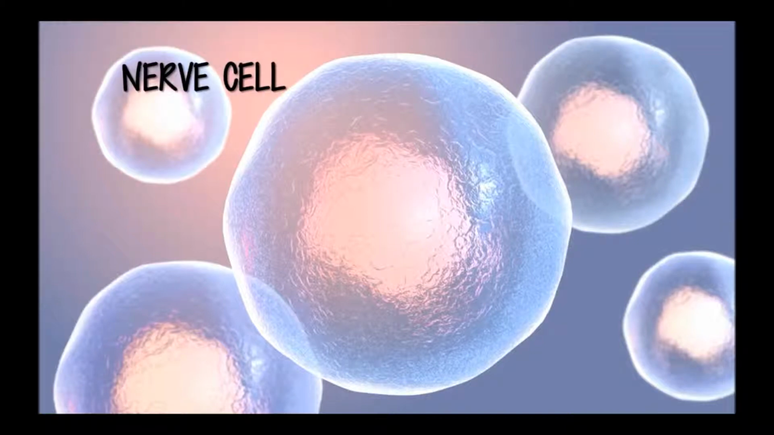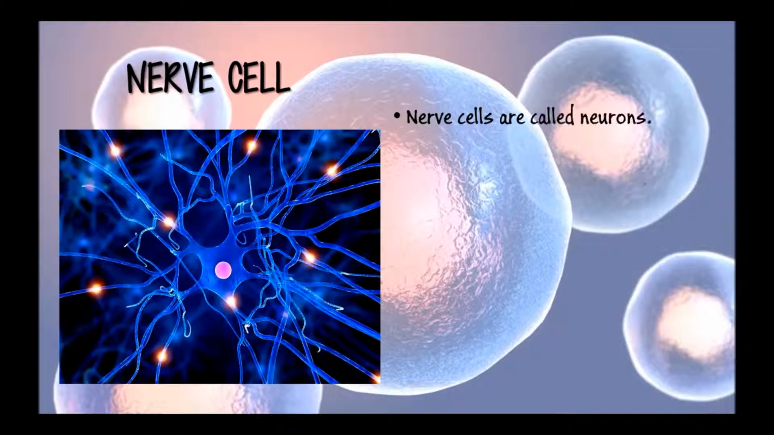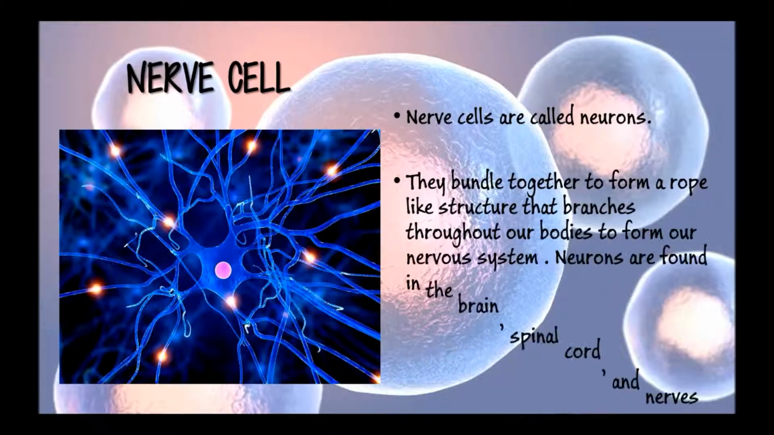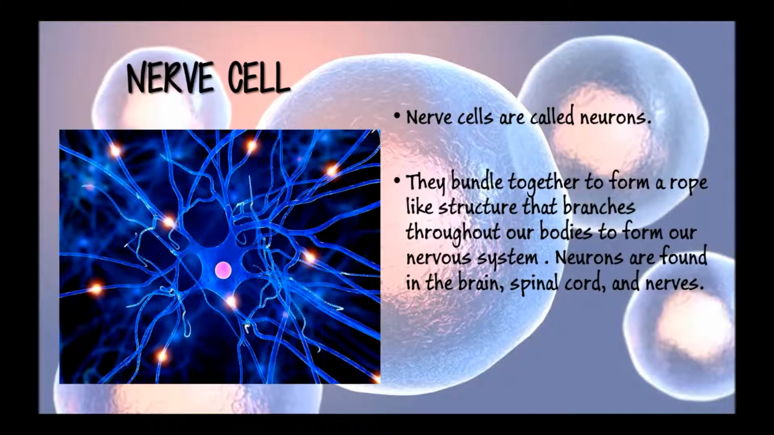Nerve cell. Nerve cells are called neurons. They bundle together to form a rope-like structure that branches throughout our bodies to form our nervous system. Neurons are found in the brain, spinal cord, and nerves. Their job is to send messages through an electrical impulse.